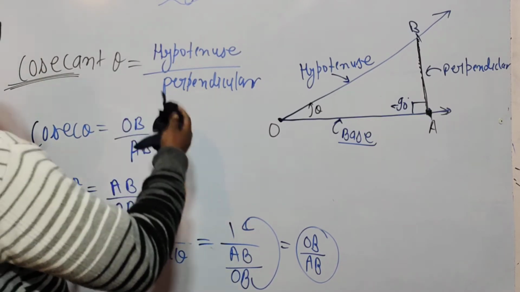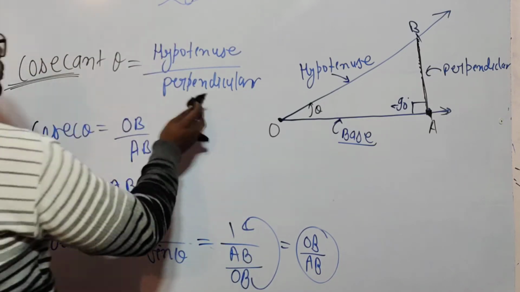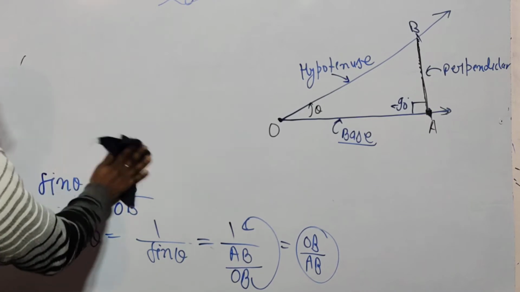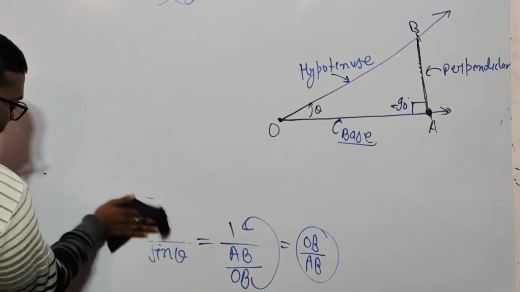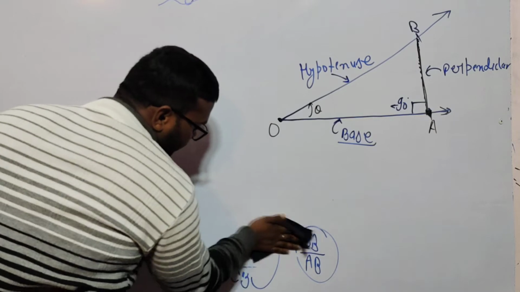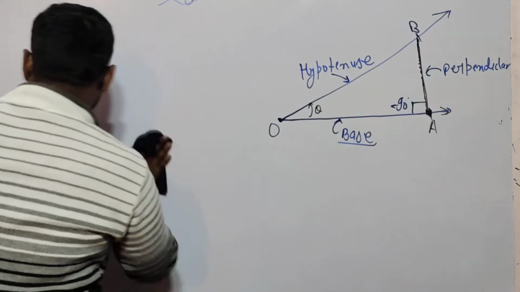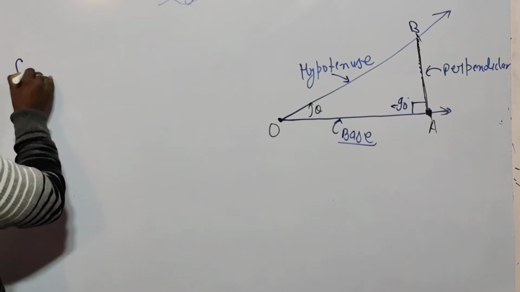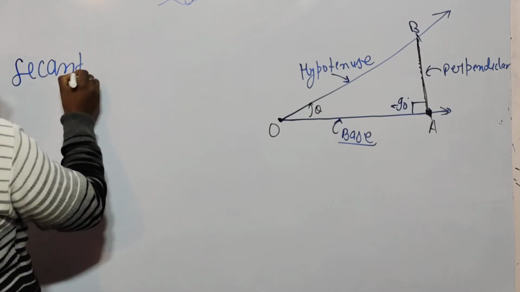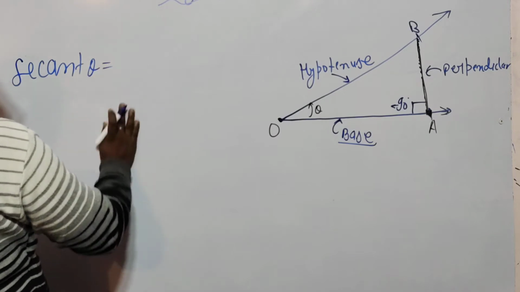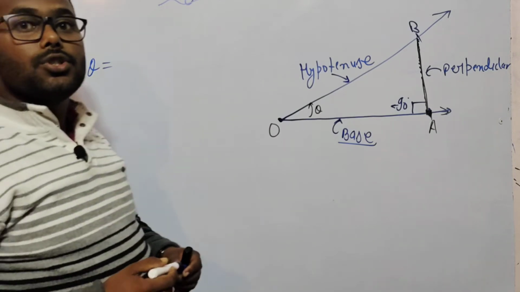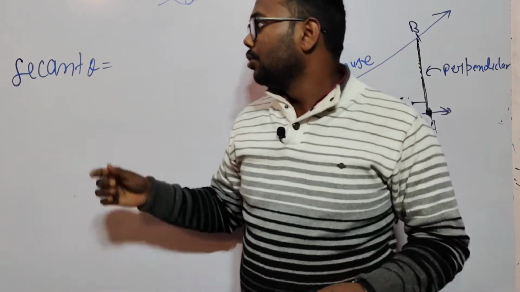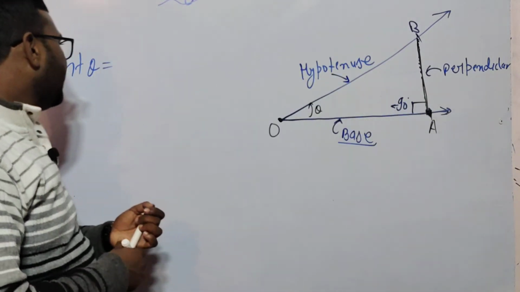Now I am erasing this and calculating sec theta. Look at here, secant. What is the full form? Secant theta. So secant theta is the inverse of cos theta. What is the inverse of cos theta? Look at here, how to calculate the inverse?